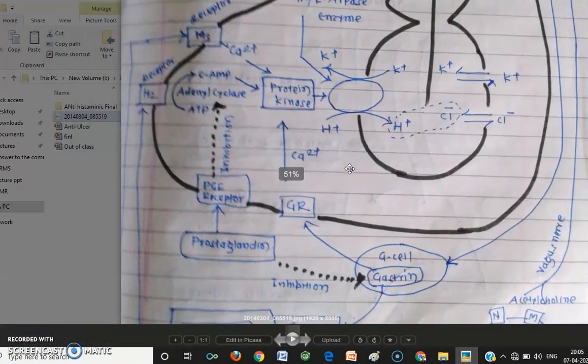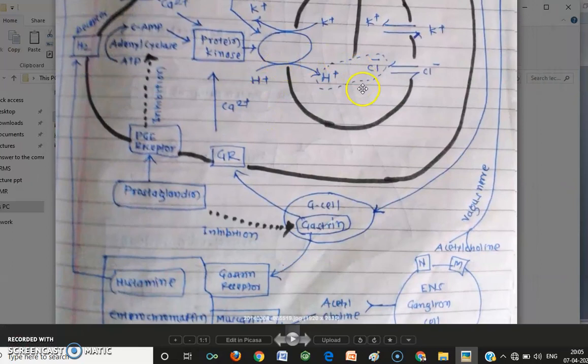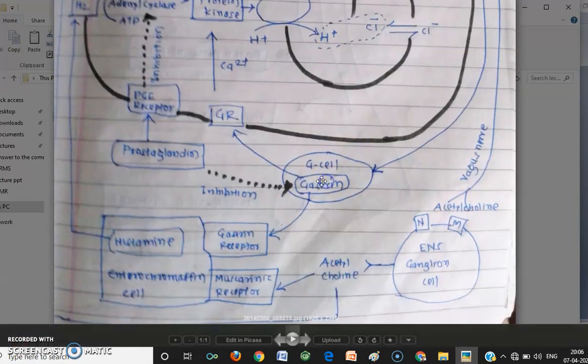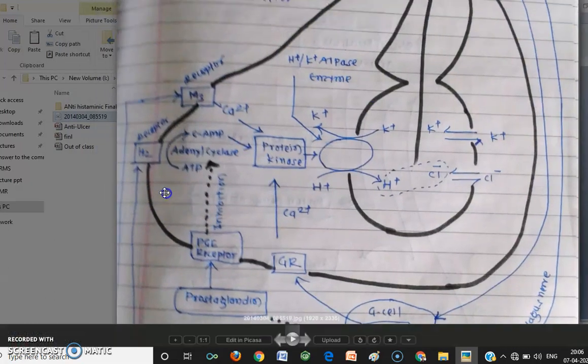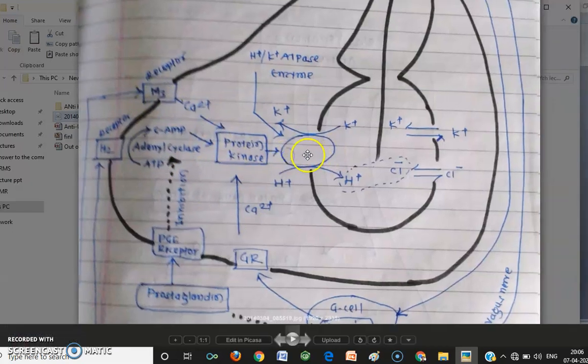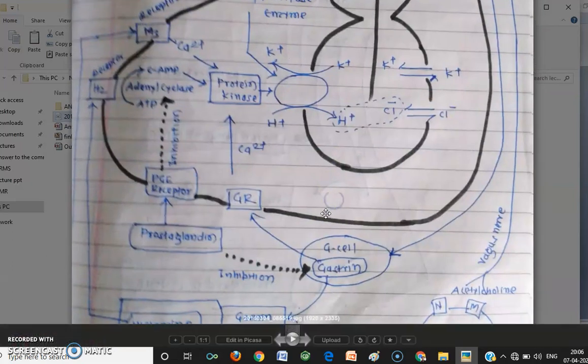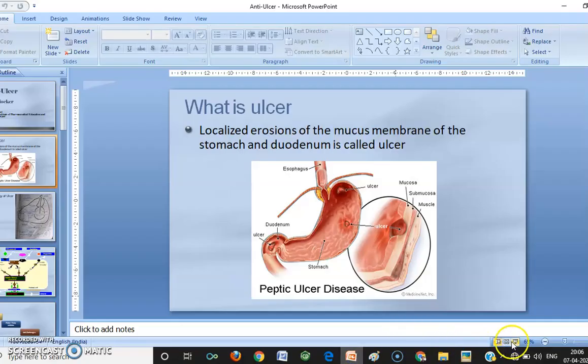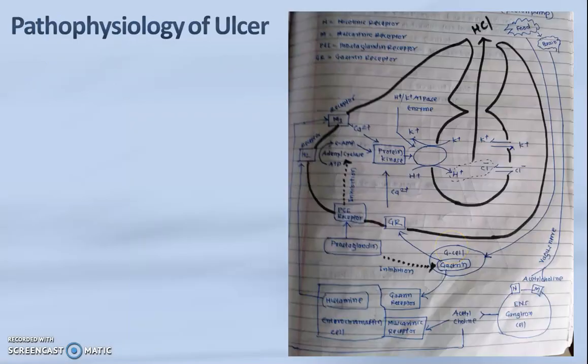Okay, so if I want to block the oversecretion of HCl, because you know very well that I discussed with you that oversecretion of HCl is responsible for ulceration, how can we block it? I can say that the first target is the H2 receptor blocker. If I'm blocking the H2 receptor, the whole process will stop. Second, if I'm blocking the M3 receptor, then the whole process will be blocked. The third thing is that if I'm blocking this proton pump, the whole process will stop, isn't it? Okay, so I'll discuss all this with you, how we can block the acid secretion.